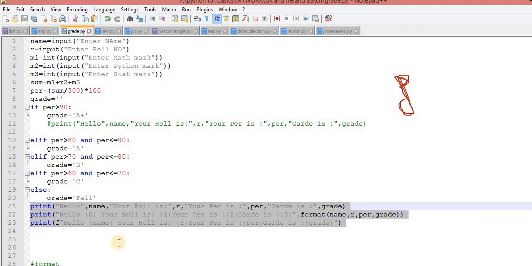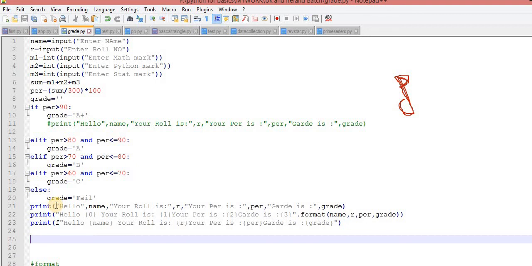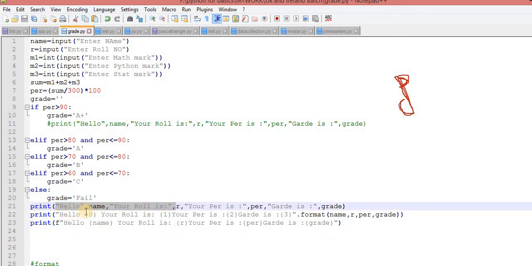Okay, this one. Yes, this is the one way. Here you are saying this one. No, this screen is not visible. This is what I am highlighting. You are not getting it. Okay. So.